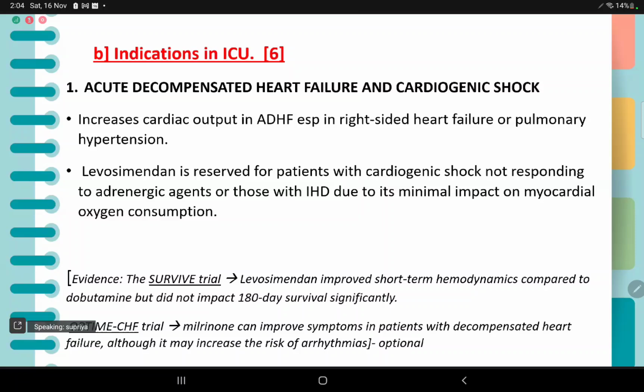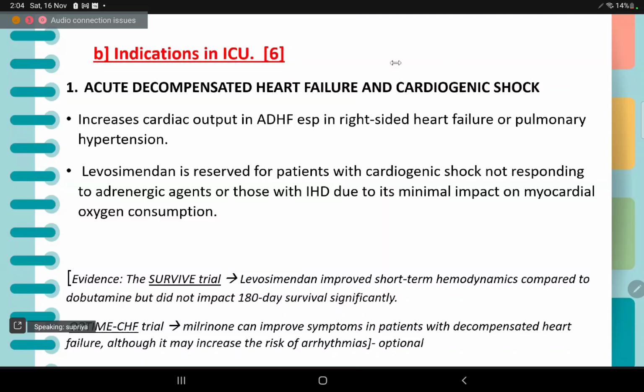So the first is acute decompensated heart failure and cardiogenic shock, where the non-adrenergic inotropes increase the cardiac output, especially in right-sided heart failure or pulmonary hypertension. Levosimendan is reserved for patients with cardiogenic shock not responding to adrenergic agents or those with IHD due to its minimal impact on myocardial oxygen consumption.